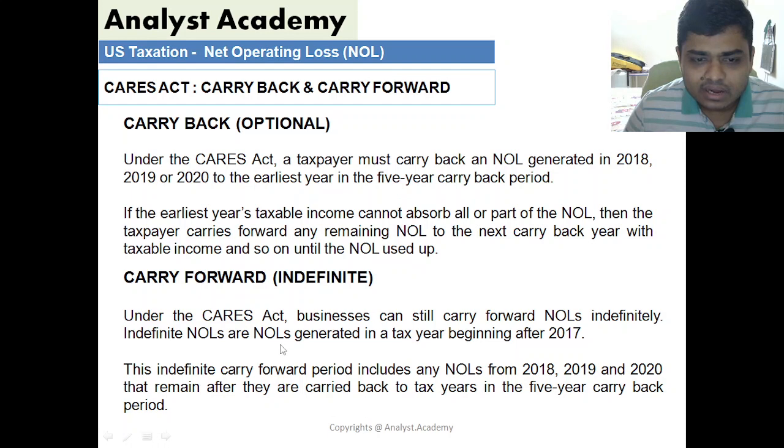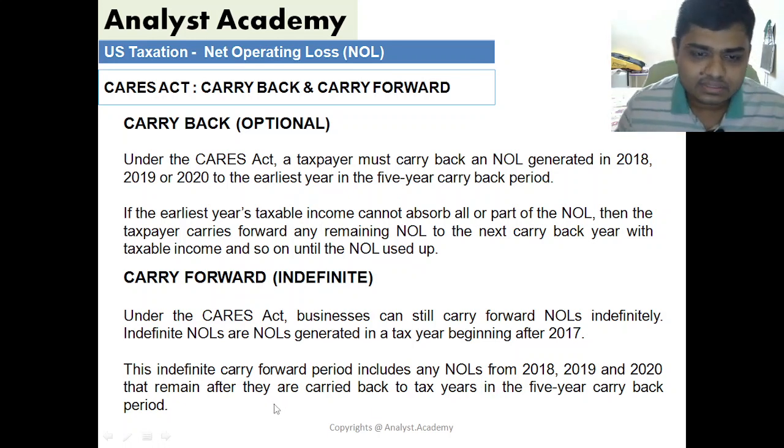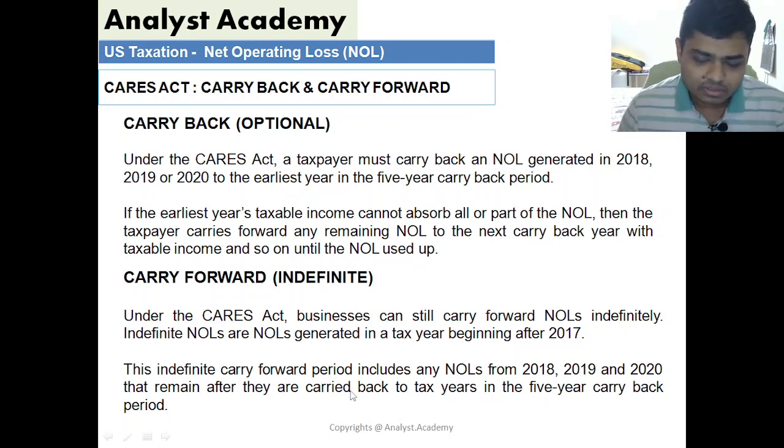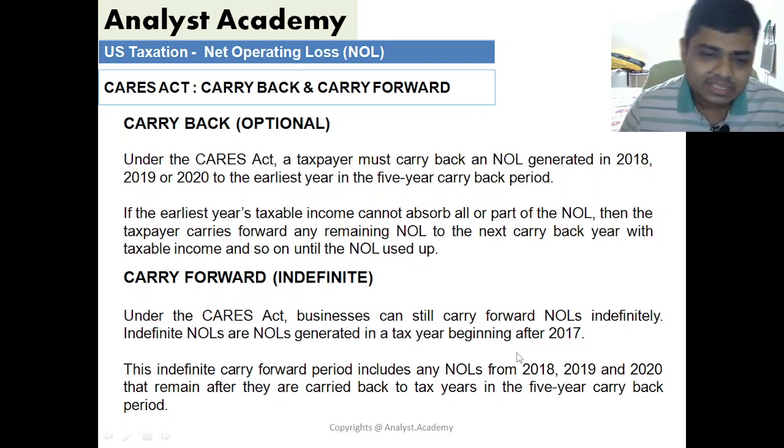Indefinite NOLs are NOLs generated in tax years beginning after 2017. The indefinite carry forward period includes any NOL from 2018, 19, 20 that remains after it is carried back to the years in the 5 years carryback. So whatever is the balance after carryback, if you are exercising the carryback option of 5 years, and even after offsetting all the losses of the previous 5 years, if there is a balance in NOL, then that can be carried forward indefinitely. There is no limit on the number of carry forward years.